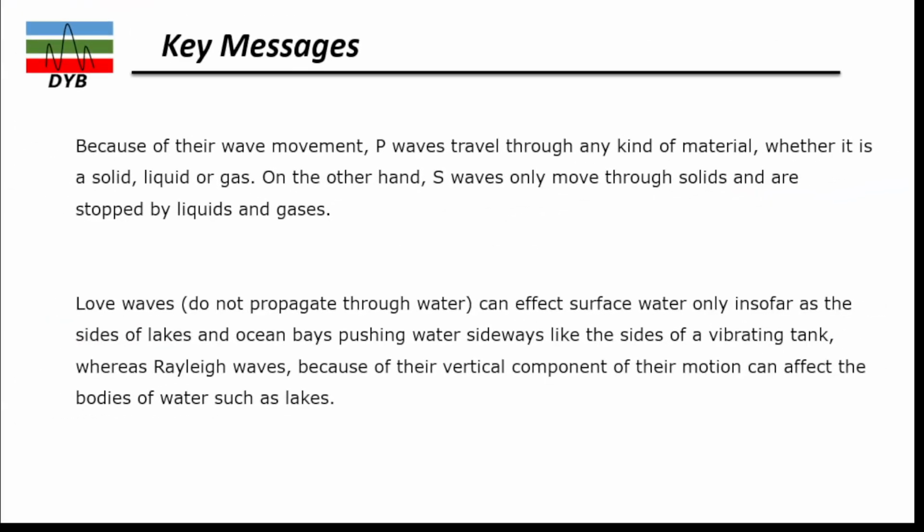And what are the key messages to take away from this part of the lecture? Because of their wave movement, the P waves travel through any kind of material, whether it is solid, liquid, or gas. On the other hand, the S waves can only pass through solids and are stopped by liquids or gases. The Love waves do not propagate through water and can affect surface water only insofar as the sides of the lake or ocean push water sideways, like the side of a vibrating tank. While the Rayleigh waves, because of the vertical component of their motion, can affect bodies of water such as lakes.